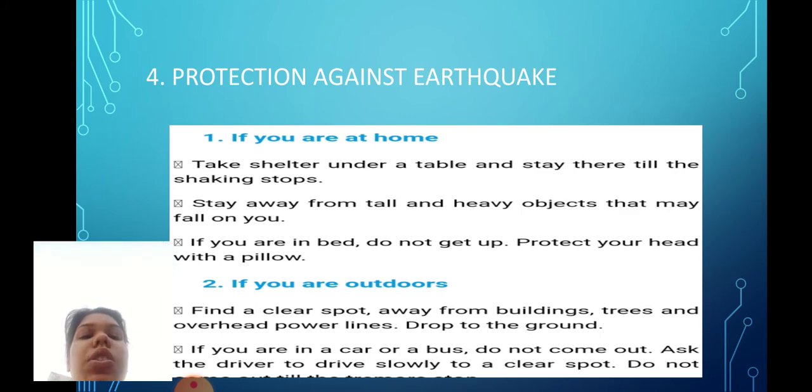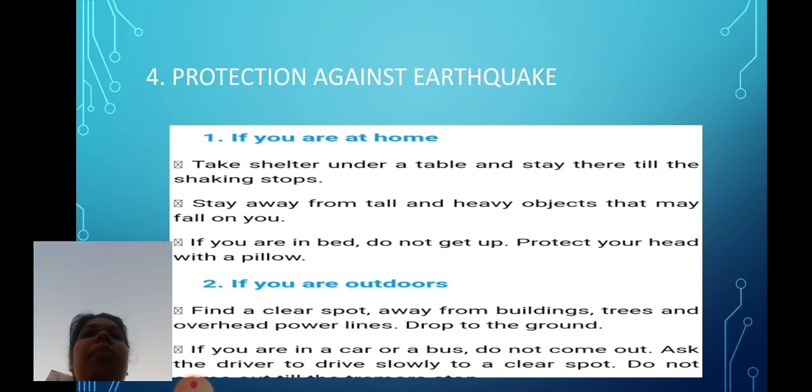If you are outdoors, find a clear spot away from the building, trees, and overhead power lines. Drop to the ground. If you are in a car or a bus, do not come out. Ask the driver to drive slowly to a clear spot.